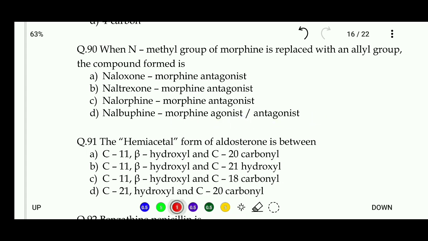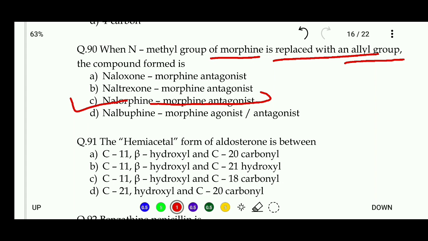So the right answer of this question: when N-methyl group of morphine is replaced with an allyl group, the compound formed is nalorphine, morphine antagonist. So friends, these were the next 30 questions of GPAT model question paper 2021.